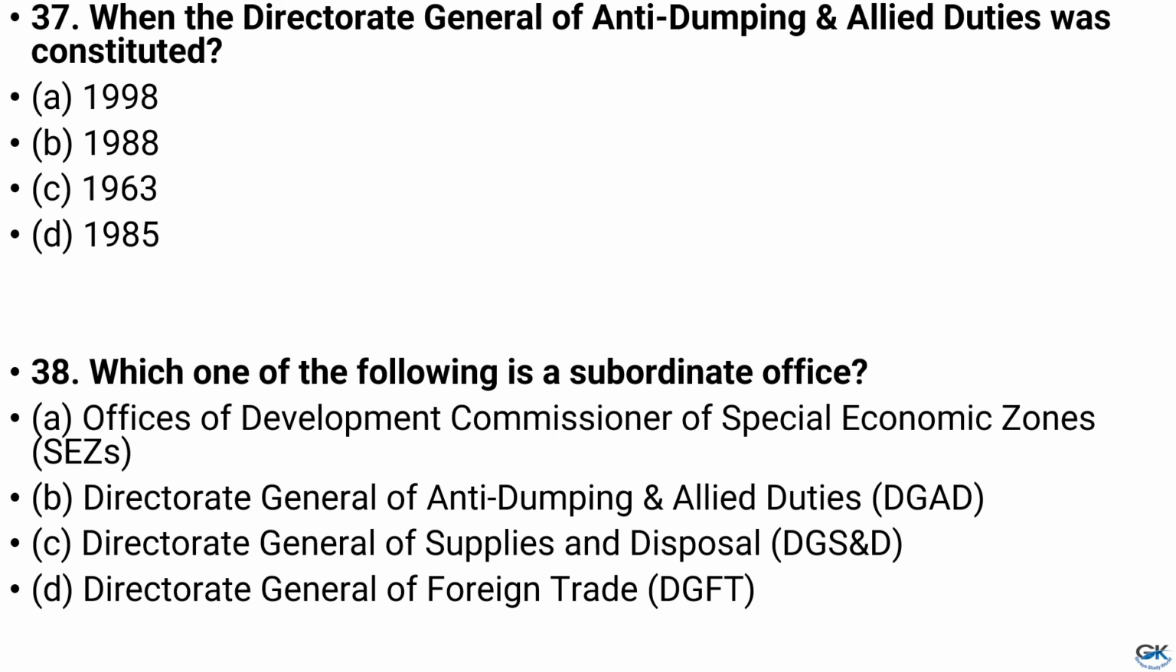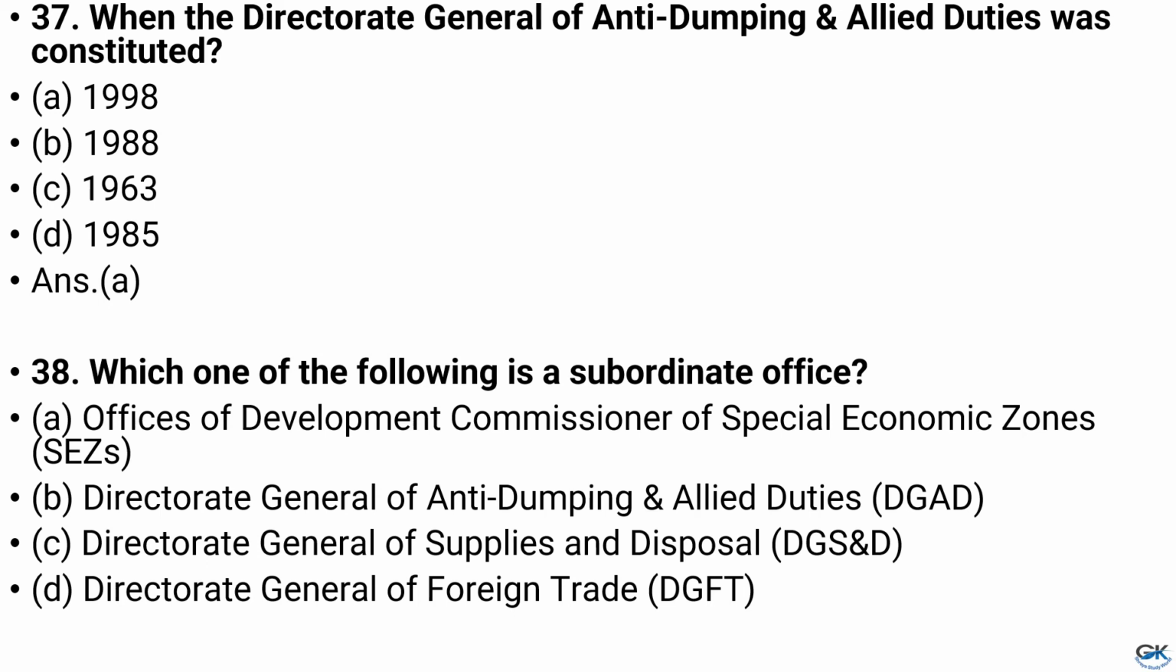Question number 37. When the Directorate General of Anti-Dumping and Allied Duties was constituted? Option A, 1998, option B, 1988, option C, 1963, option D, 1985. And the answer is option A, that is 1998.